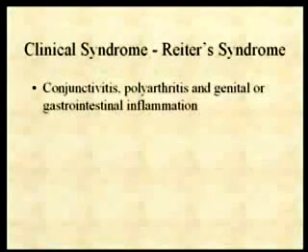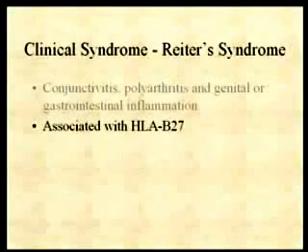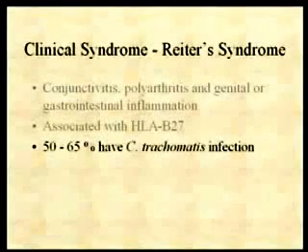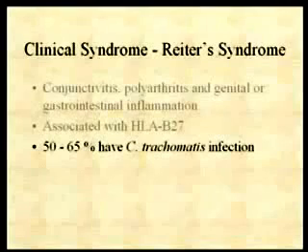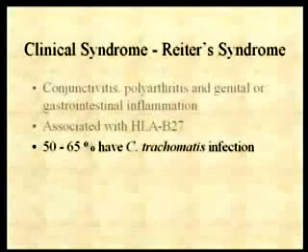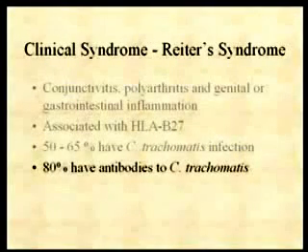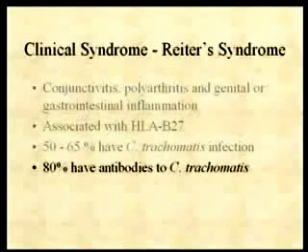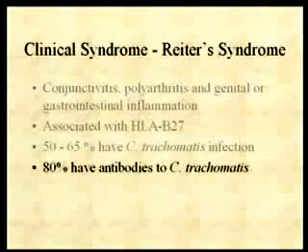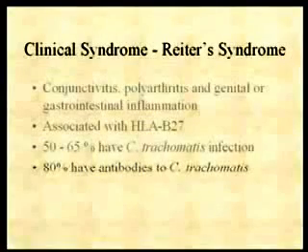But in a lot of cases, the infection that is associated with this syndrome is actually a genital tract infection, and it turns out that a large proportion of those are chlamydial infections. In fact, again, this typically is seen in people that are HLA-B27. But about 50% of the patients with Reiter syndrome actually had evidence of a genital tract infection with chlamydia. And if you look at it by antibodies, it's even higher. 80% of the Reiter's patients have antibodies against chlamydia, suggesting a prior infection with chlamydia that may be contributing to the Reiter syndrome.